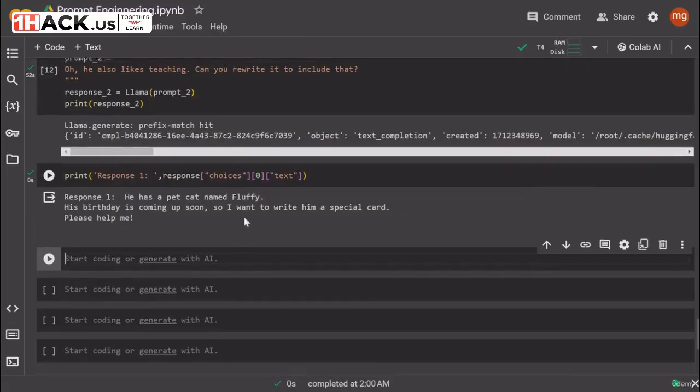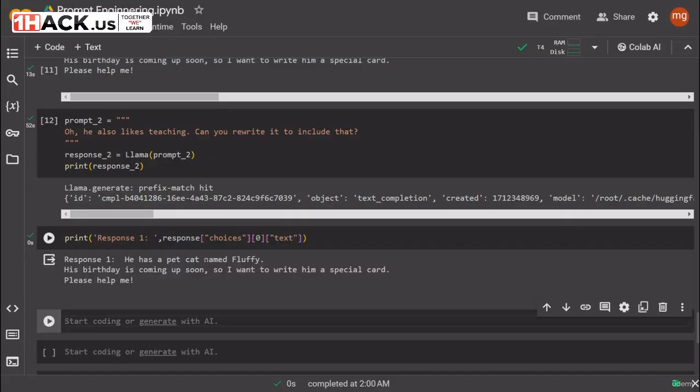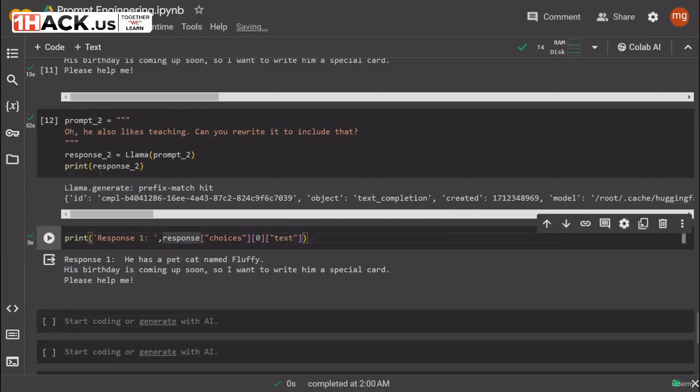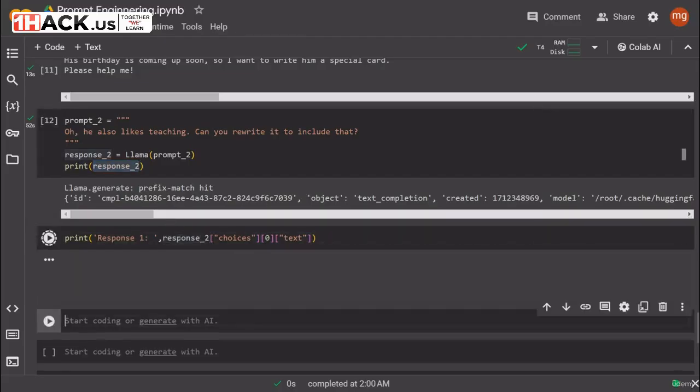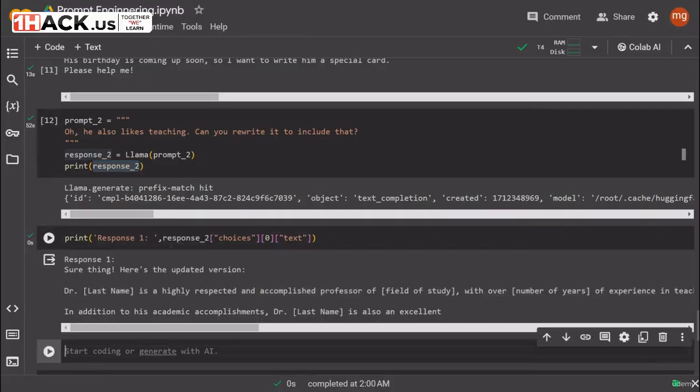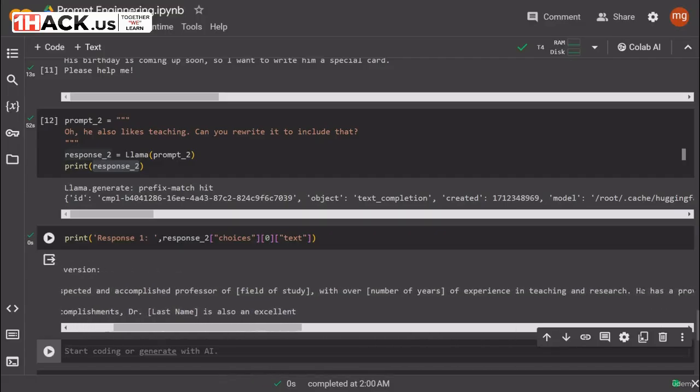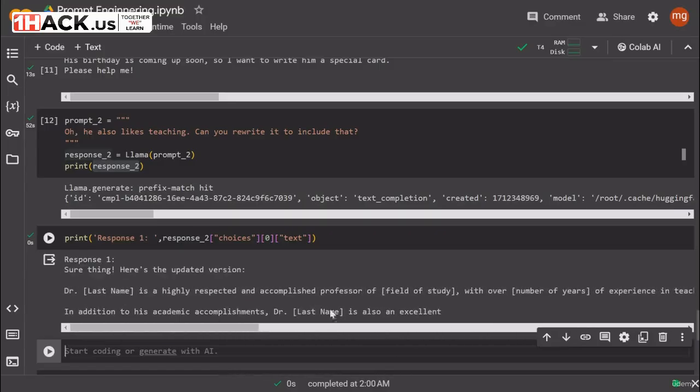So this is the response. So it is saying he has a pet cat named Fluffy. Okay, let's get the response to here and run this. So here. So sure thing, here's the updated version. Doctor last name is highly respected and accomplished professor of field of study, and with over number of years experience teaching and research, he has proven track record and so on and so forth. In addition, into his academic accomplishments, Doctor is also excellent.